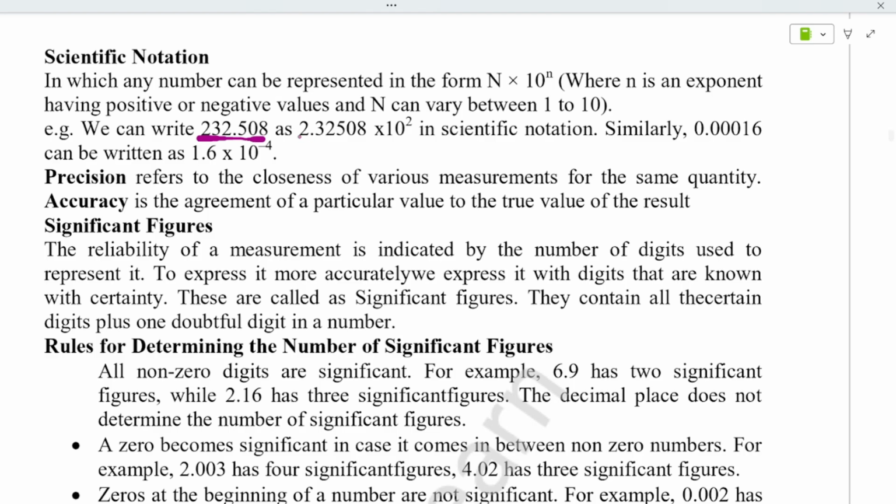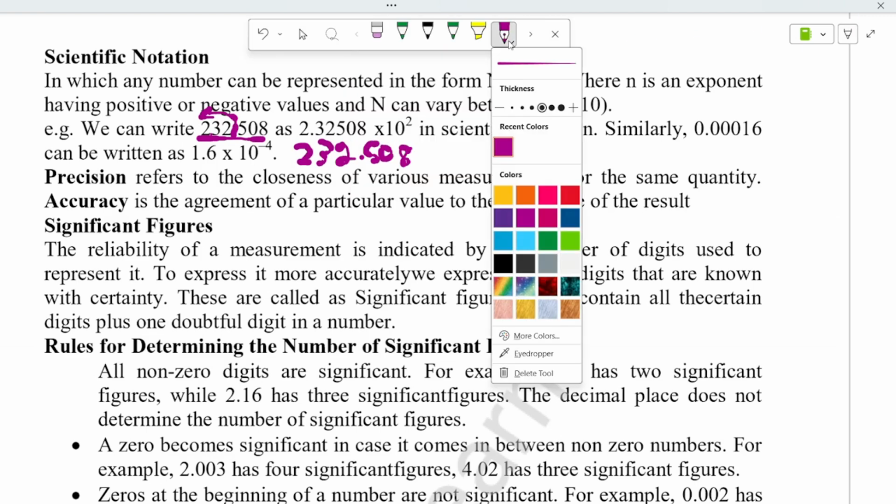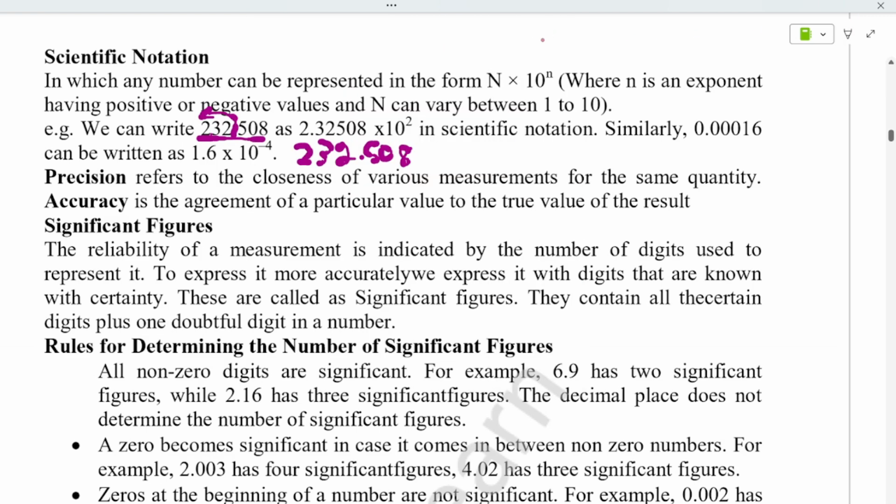As you have to write, if you shift 2 points, here you are shifting to the left side. Okay, you are writing 2 point, you shifted 2 decimal points, right? First we will write what they have given. 232.508 is the value they have given, right? Let's do the changes in different colors so that you can understand.